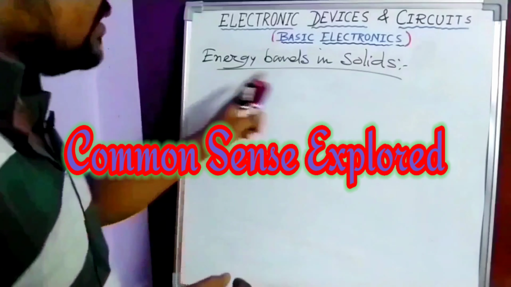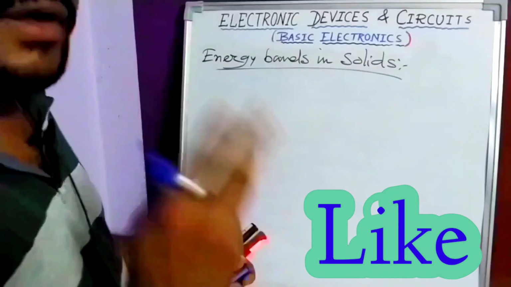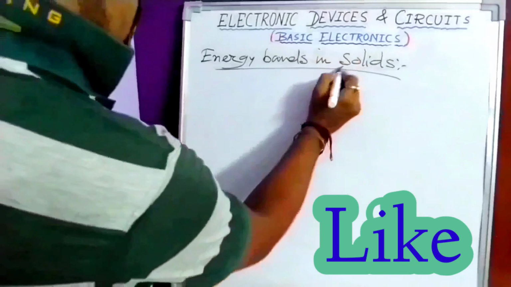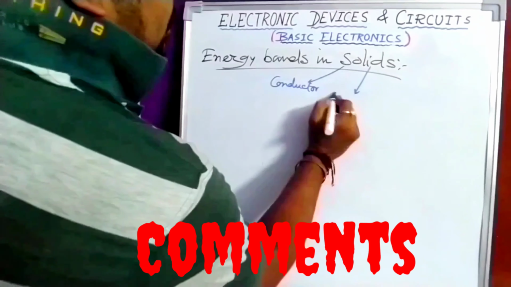Today we will talk about a new topic called energy bands in solids. Now these solids can be categorized as three parts. One is conductor, another is semiconductor, another one is insulator. So basically solids are conductors, semiconductors and insulators. Among these three, semiconductor is the most important. Any electronic device is generally made up of semiconductor. That's why we will mostly discuss based on the semiconductor.